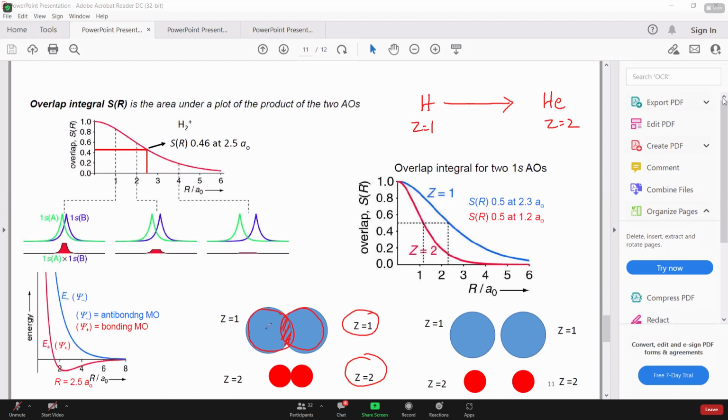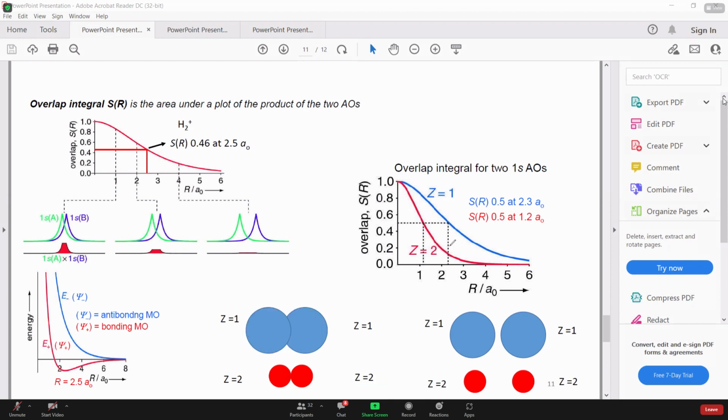And in any case, again, nucleus is right at the center. We cannot decrease the internuclear distance as we like in real systems, since this is hydrogen and suppose this is helium. As you can see, the nucleus is right at the center. Again, I cannot decrease the distance a lot. So the point is that there is quite less overlap between these two, right? Because the size is small, and if I decrease the internuclear distance further, the nucleus-nucleus repulsion will dominate, resulting in an increase in energy of the system, right?